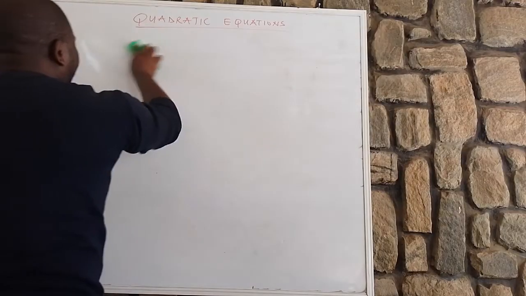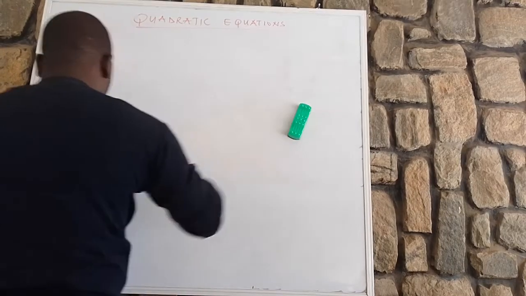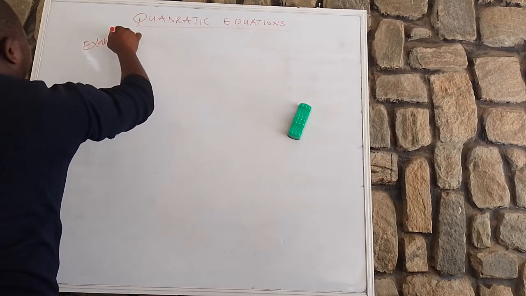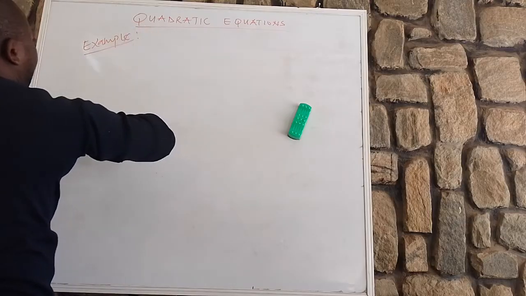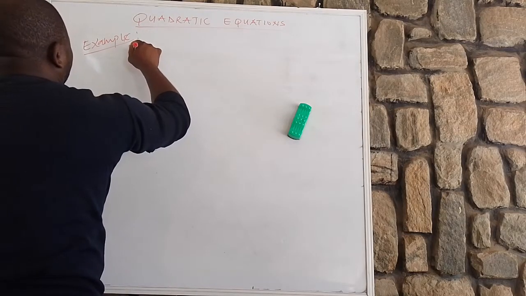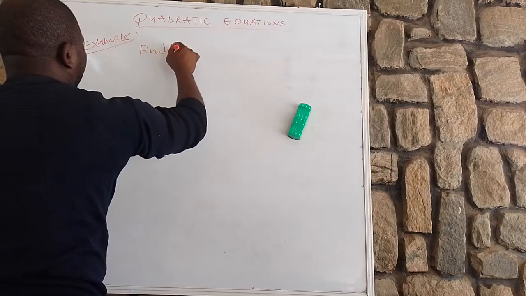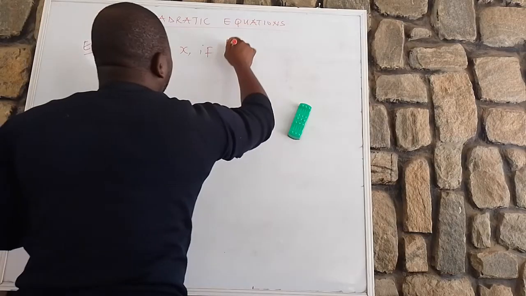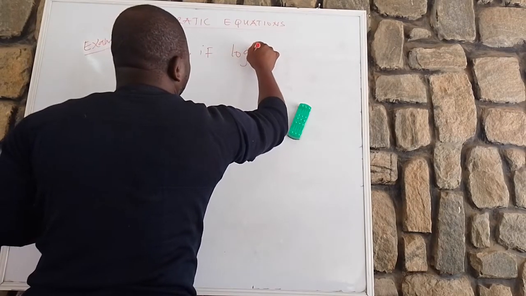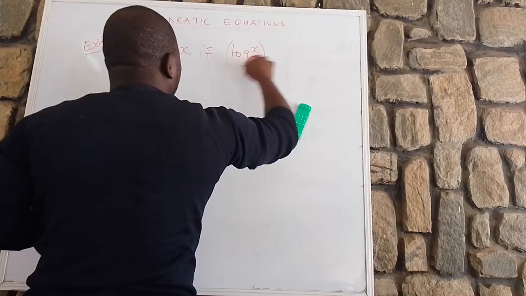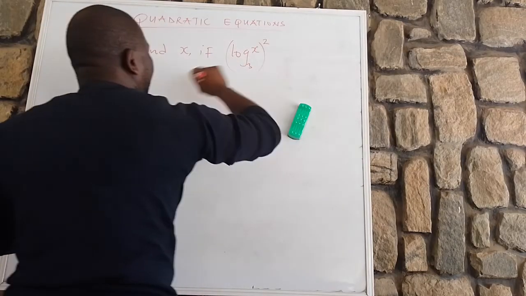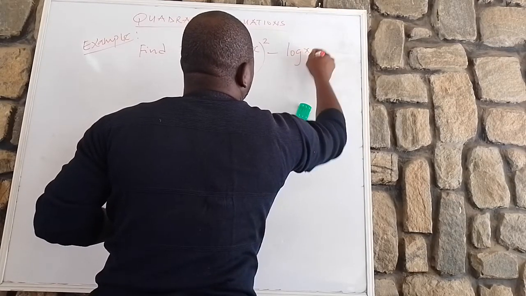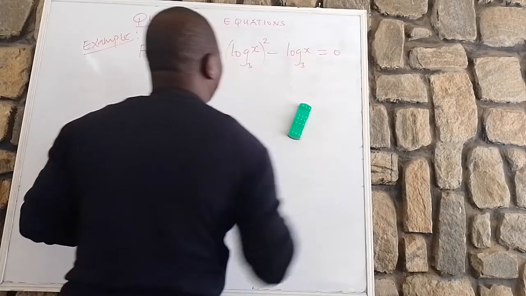Example: find x if (log x base 3) all in brackets raised to power 2 minus log x base 3 equals 0.